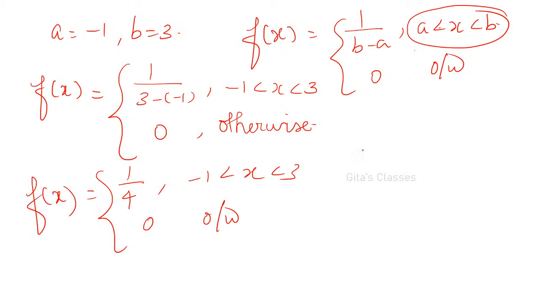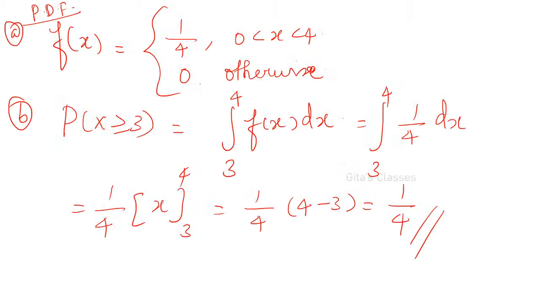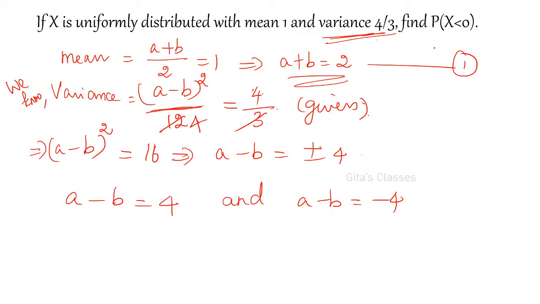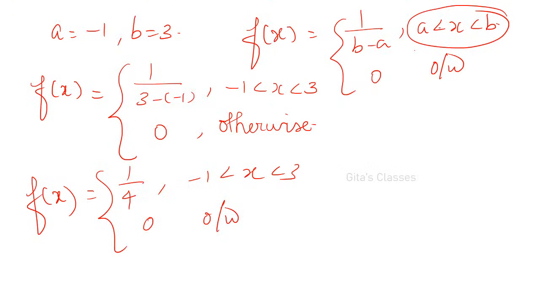Now, after finding the PDF, what is the question? Find P of x less than 0. So for x less than 0, here itself I'll write.